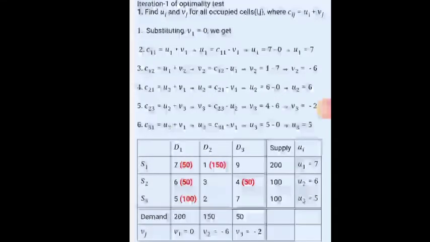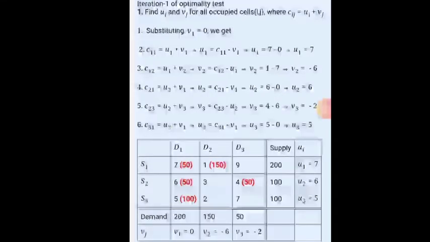C sub 3 1 is equal to U sub 3 plus V sub 1, which means U sub 3 is equal to C sub 3 1, which means third row, column 1, which is 5, minus V sub 1, which we let as 0. So we have 5 minus 0, so our U sub 3 is equal to 5.